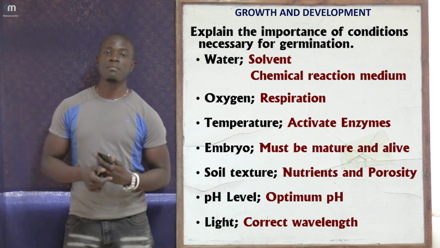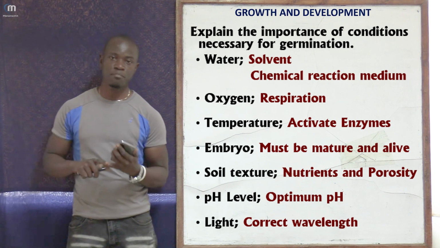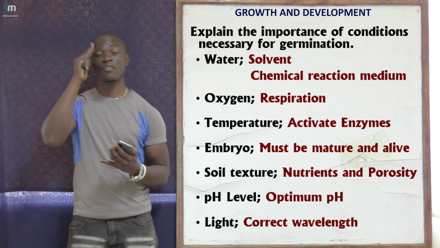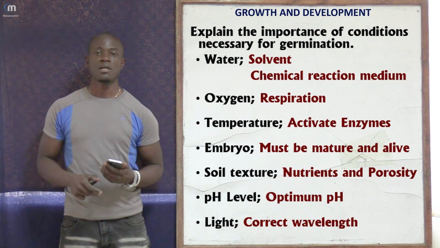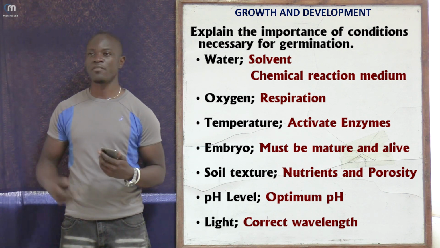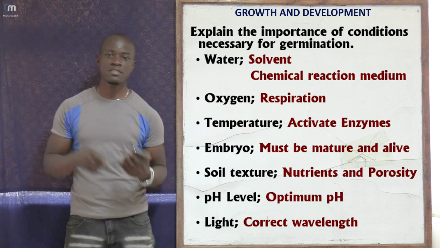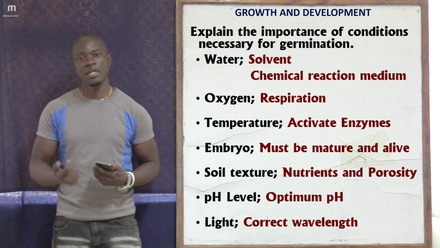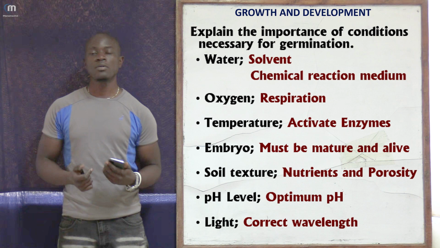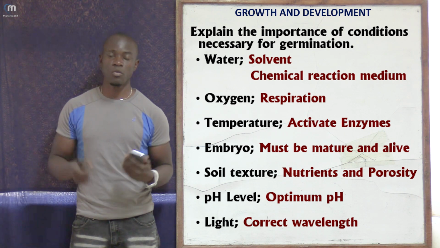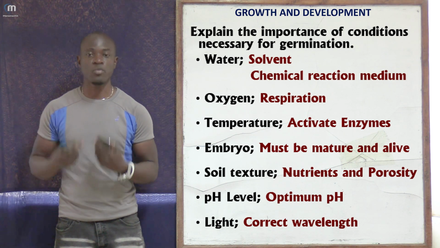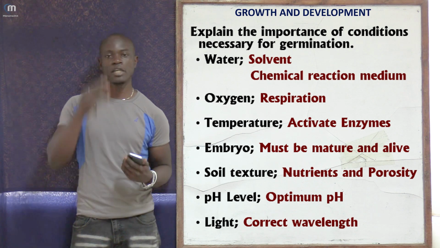For these conditions, we have water, temperature, which comes with warmth, then also oxygen, the pH and many more. So let's talk about the first one, which is water. What is the importance of water in the process of germination?